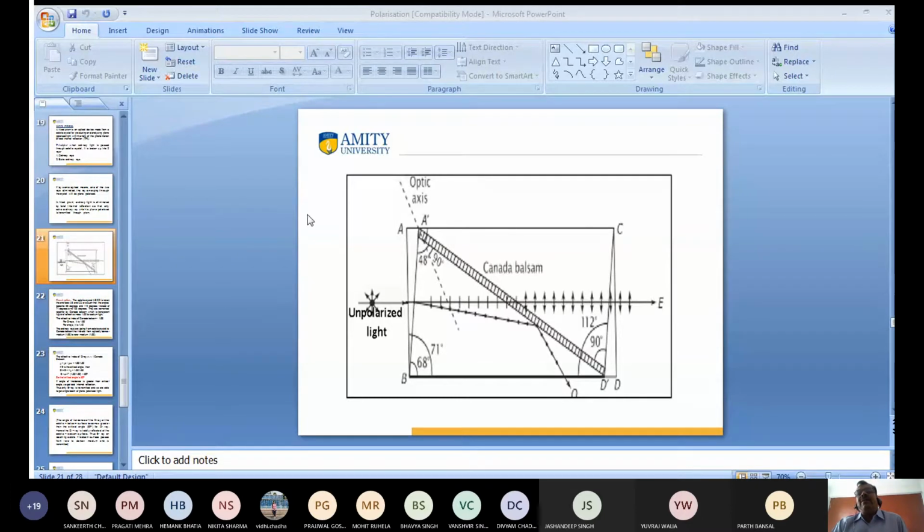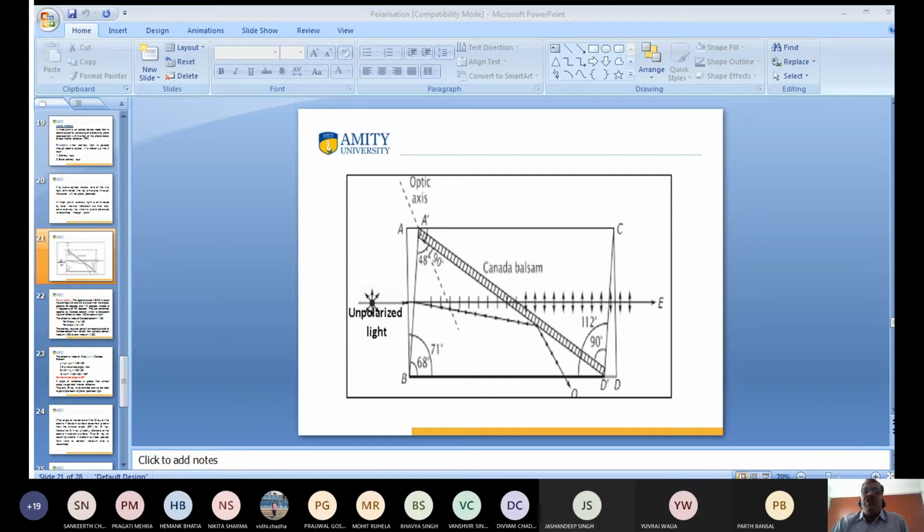So with the Nicol prism we get plane polarized light, and its vibrations are parallel to the plane of paper. In such a way, we get singly polarized light. So this is known as the Nicol prism.